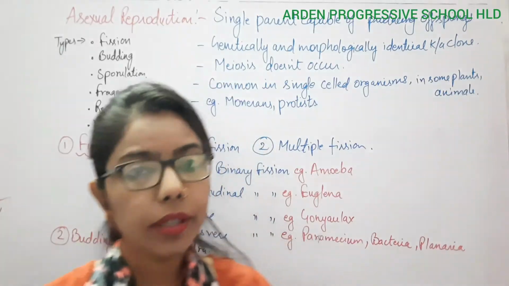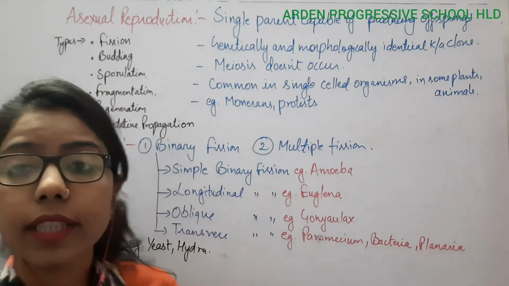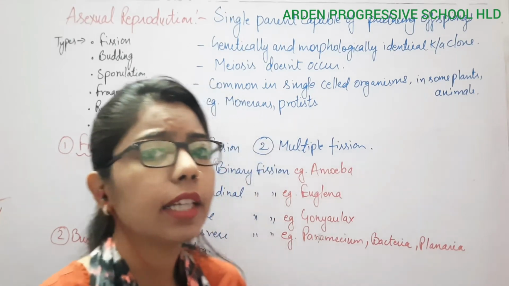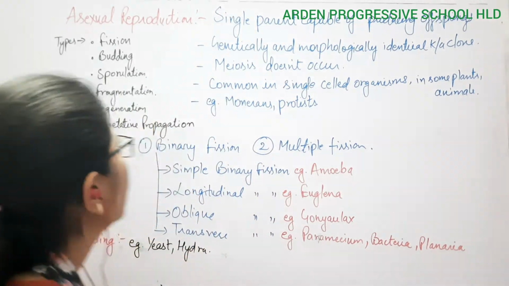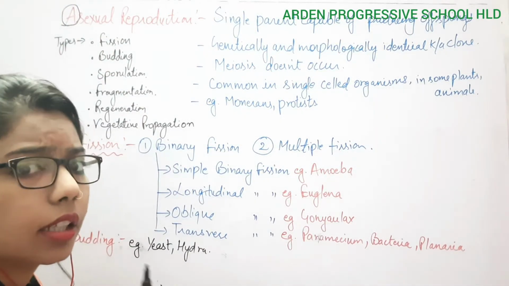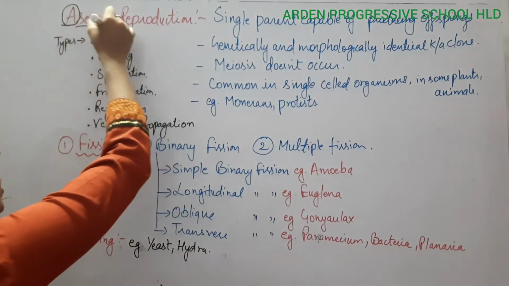Now we will understand what asexual reproduction is, because it is one of the types of reproduction. In asexual, if I split this term, A means absence. It means there is absence of what? The sexual one.